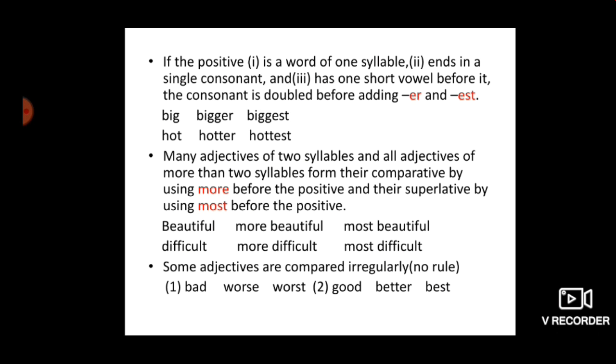Two syllables means when there are two breaks in a word like beautiful. Beautiful. So two breaks are there, two syllables are there. So when such kinds of words are there, we have to only add more before the positive degree to make it comparative and most before the positive degree to make it superlative. Like beautiful, more beautiful and most beautiful.